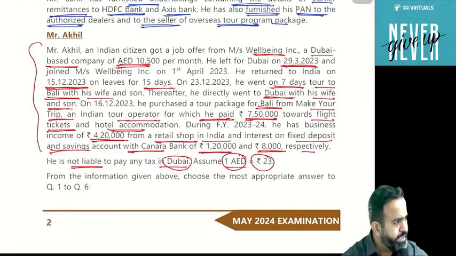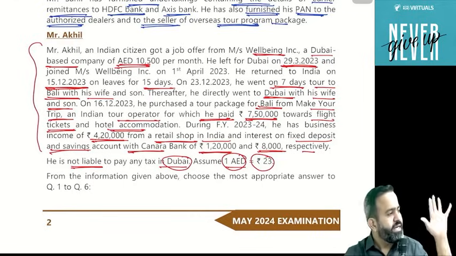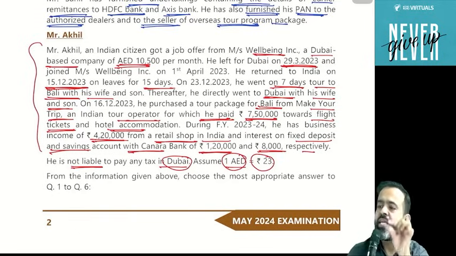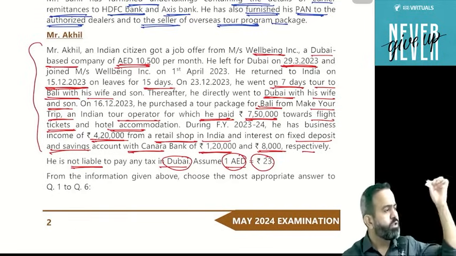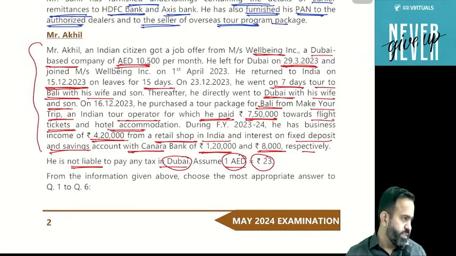If his Indian income is more than 15 lakh, then he will be treated as deemed resident of India. So there is a section 6(1)(a). That section says that if any person is an Indian citizen, he is a non-resident as per 6(1), and he is not liable to pay tax anywhere in the world due to his residency or domicile, then he will be treated as deemed resident of India. He will be treated as deemed resident of India if his Indian income is more than 15 lakh rupees.